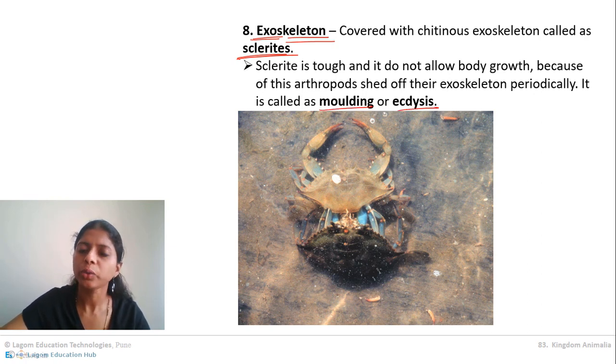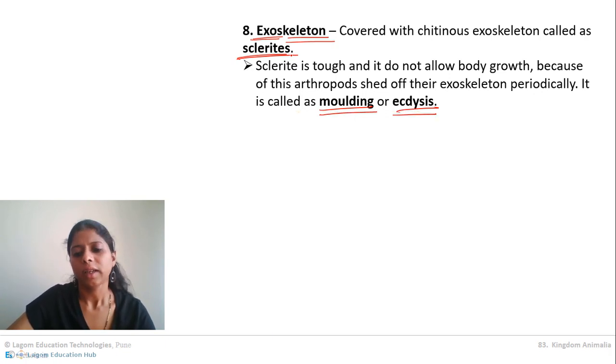Even cockroaches do it, all insects do it, even beetles do it. So this process of molding allows the animal to grow, and during the molding, a new covering, a new sclerite, a new exoskeleton is also developed around its body, and then eventually it becomes hardened. Understanding? So molding or ecdysis is the very special characteristic of arthropoda.